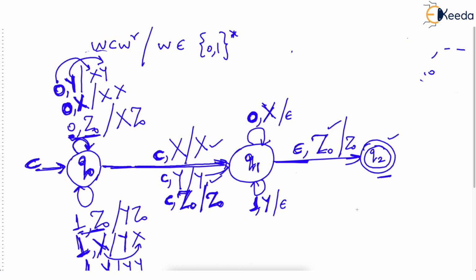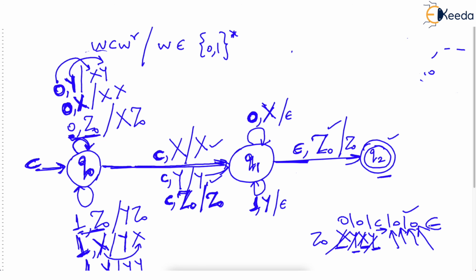You can obviously give a try on this PDA with some inputs, like you can take 0101, C1010, and top is Z0. So what will happen is X, Y is pushed, C is bypassed, and now when we encounter 1 after the center, top is Y, popped. When we encounter 0 after the center, top is X, popped. When we encounter this one, then top is Y, popped. When we encounter the 0, top is X, popped. When we encounter epsilon, just check, top is Z0. Only Z0 is pending. Enter the final state.